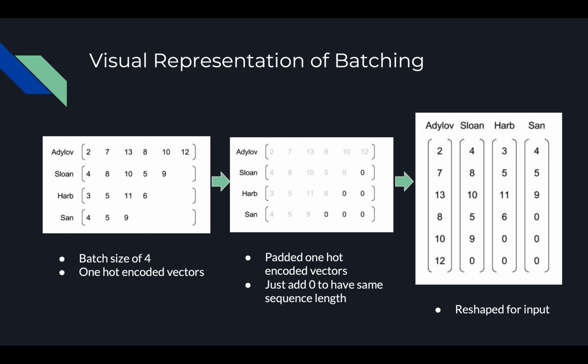In order to do this, as before, we change each name to a one-hot encoded vector. This is just a visual example, but in reality they are of size 57, where that number represents the location of where there's a 1 and the rest of the vector is 0. If the last names in the batch aren't the same size, then we need to pad the vectors, meaning we just put zeros for every empty space. And then we reshape these last names.